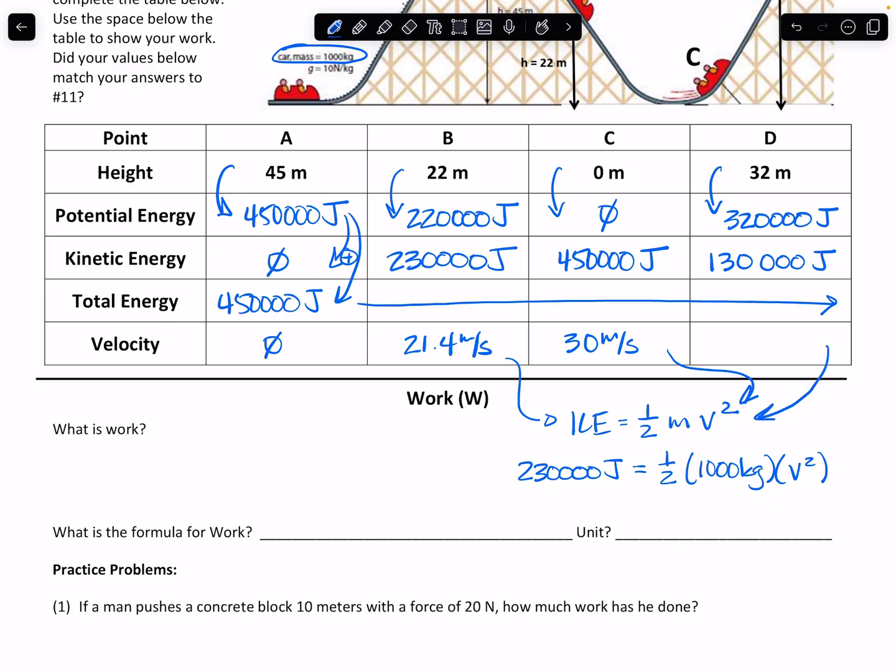And again, I use my formula for kinetic energy to find that velocity. So 130,000 divided by 1/2. Then I divide that by the mass of 1,000. I have 260. I'm going to take the square root of that value, and I find that the train is moving at 16.1 meters per second. And I asked myself if that's reasonable, compared to B and C.